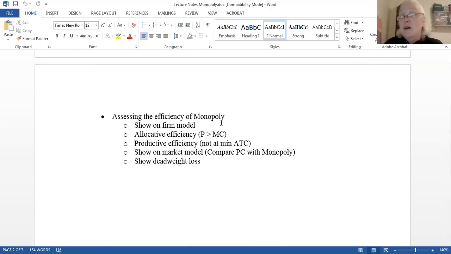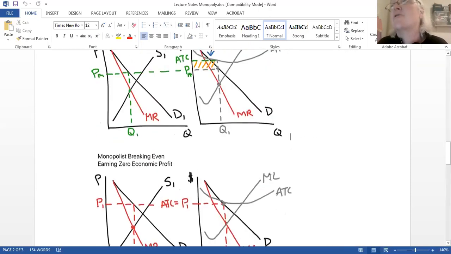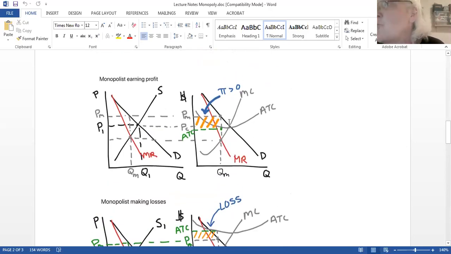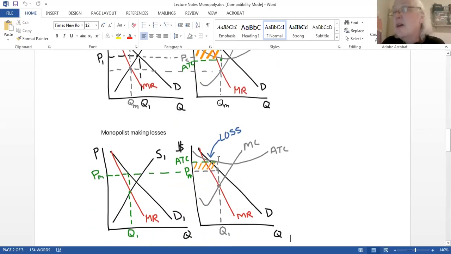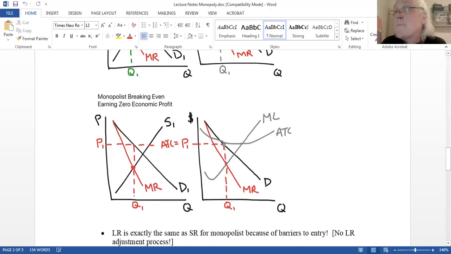Okay. The productive efficiency says, is the firm producing at the minimum ATC? Is that going to be the case? Well, let's go back and let's look. Scenario 1, it looks close, but it's actually on this upswing. Okay, so it's slightly higher. It's not too far from the minimum. Here, we're producing up here, and minimum is down here. Here, again, it's pretty close, but this is still falling until it hits the MC. So we can assume there's a slight, maybe pennies difference there.